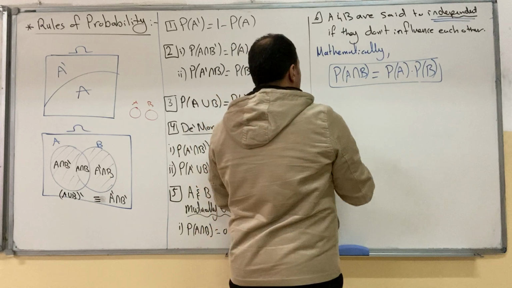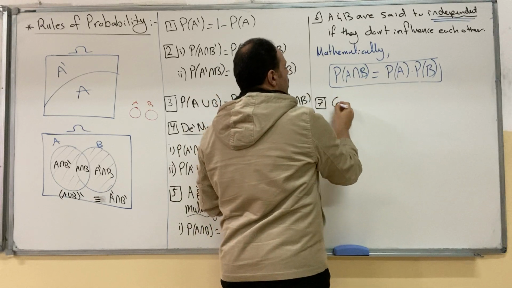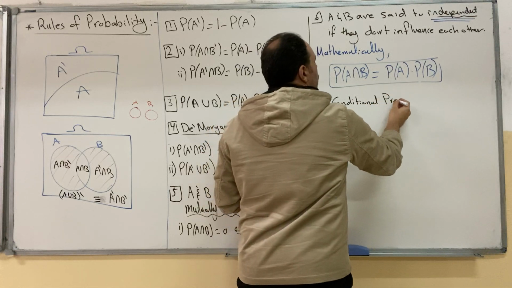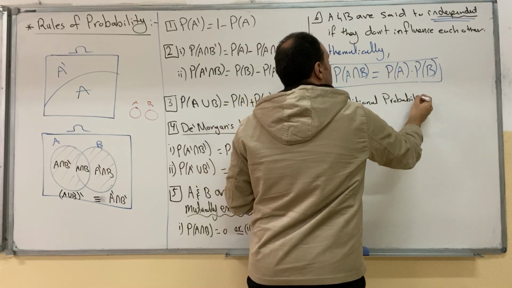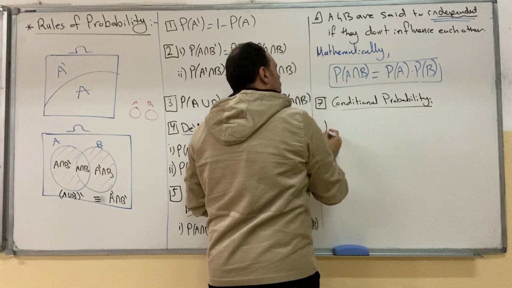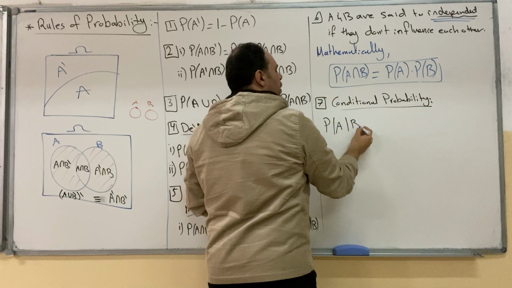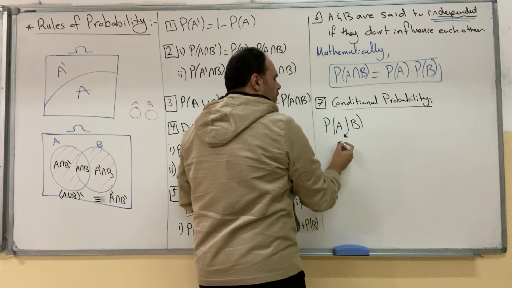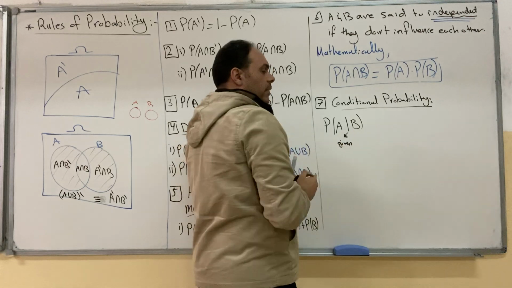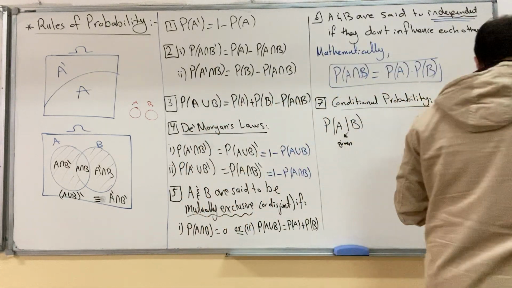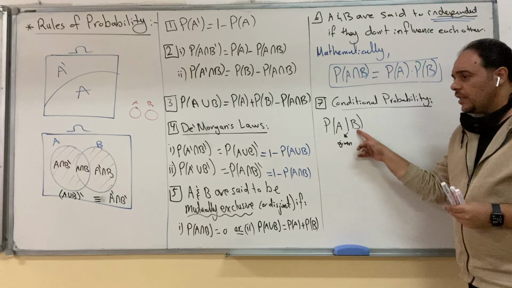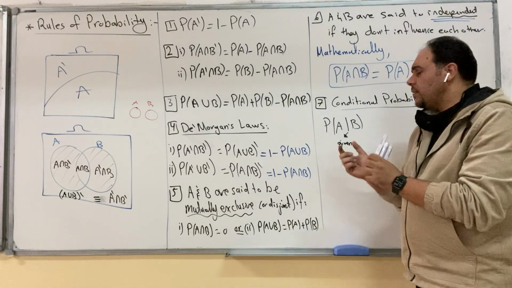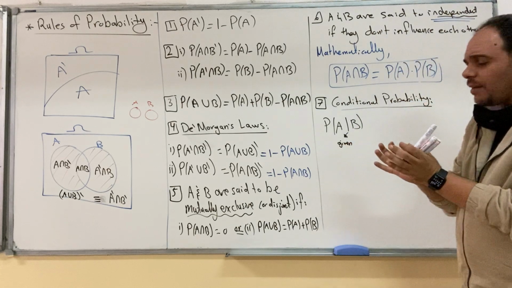The last one, rule number 7, is called the conditional probability. احتمال المشروط. Written as probability of A given B. This is read as, you can read it, given that. A given B. When I say find the probability of A given B, I mean we are restricting our sample space to B only. يعني احنا عم نصغر sample space ل B.